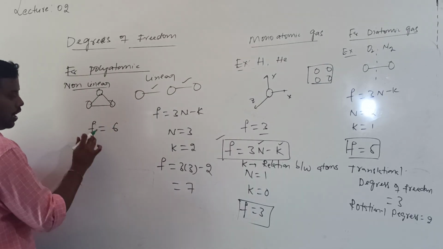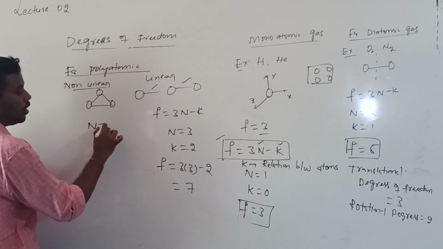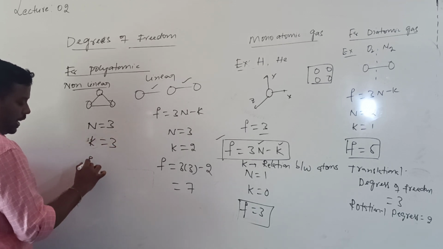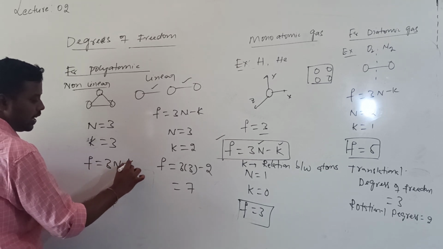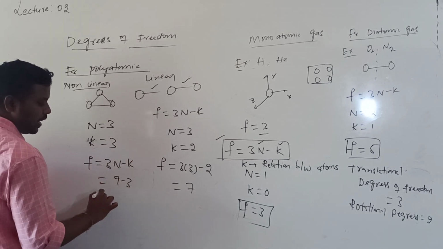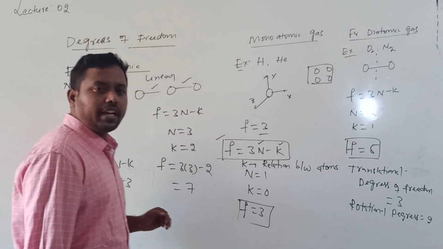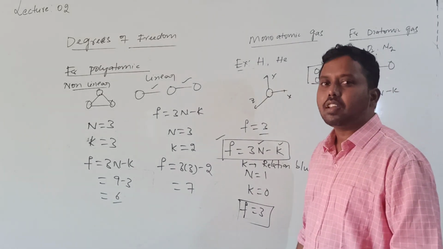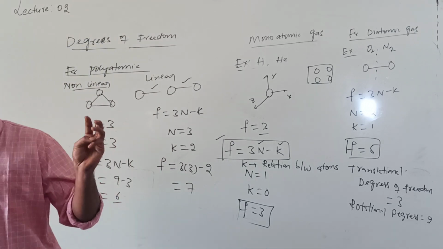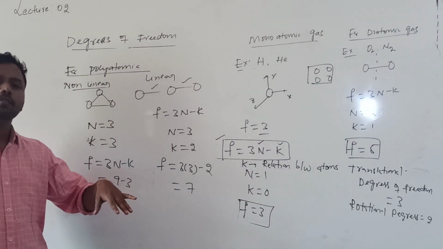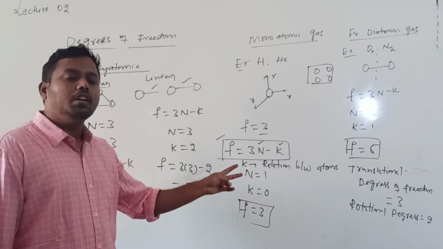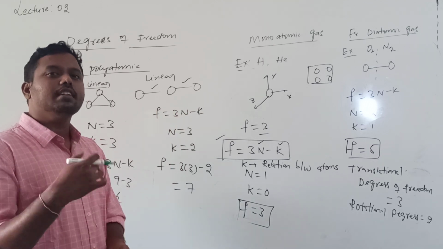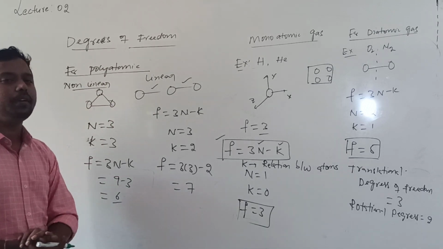How is F equal to 6? The number of atoms is 3, the relations k equal 3, then F is given by the formula 3n minus k, which is 9 minus 3, equal to 6. So in polyatomic we have either 6 or 7 degrees of freedom. Linear means 7, non-linear means 6. Out of 6, 3 are translational, 2 rotational and 1 vibrational degree of freedom. So total 6 degrees of freedom for polyatomic gas.